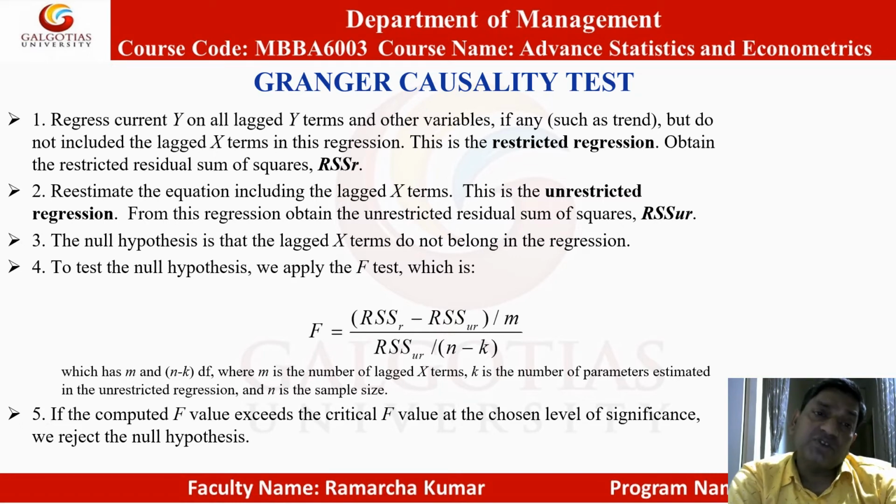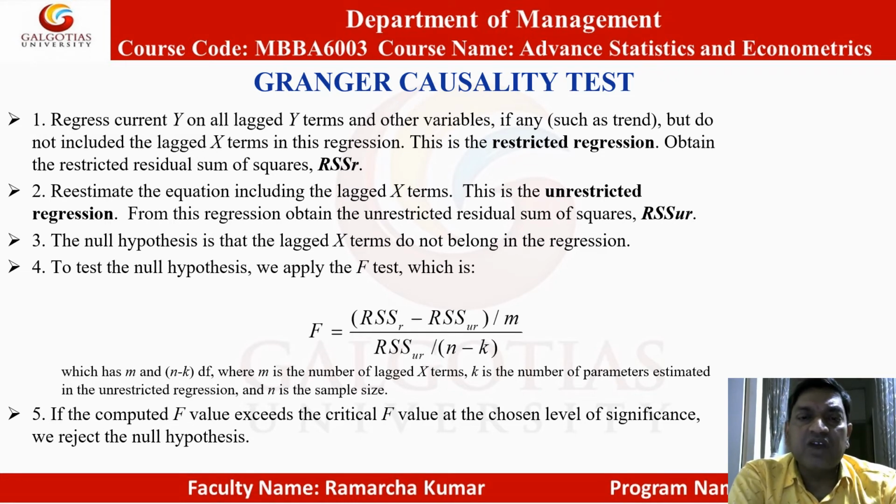The null hypothesis is that lagged x term do not belong in the regression. To test the null hypothesis, we apply the F test, which is basically a ratio of two chi-squares divided by their degrees of freedom. So RSS in the restricted model minus RSS in the unrestricted model. Remember, RSS in the restricted model is always higher, so it is always positive.